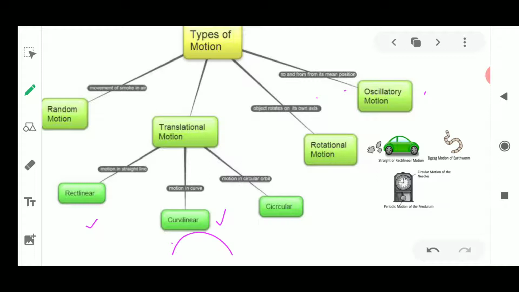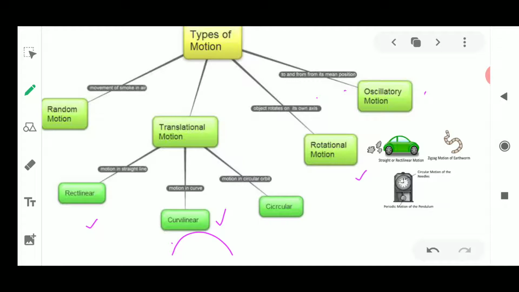If it is moving in a circle, it is circular motion. If the object is rotating on an axis, this is known as rotational motion. And then we will discuss oscillatory motion.